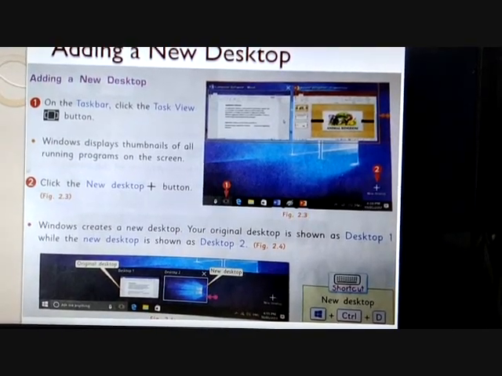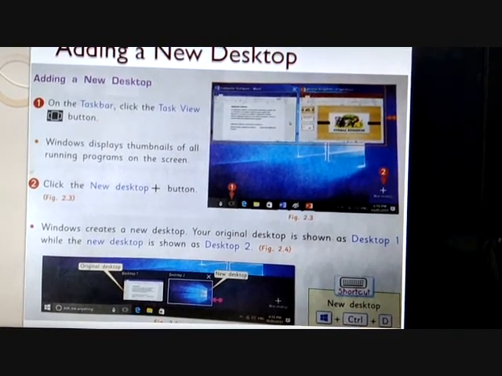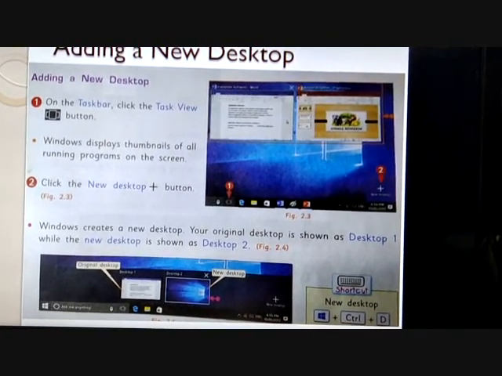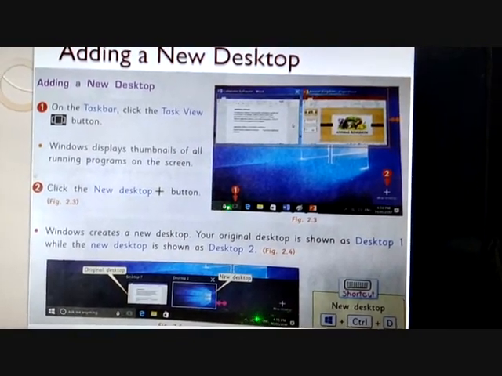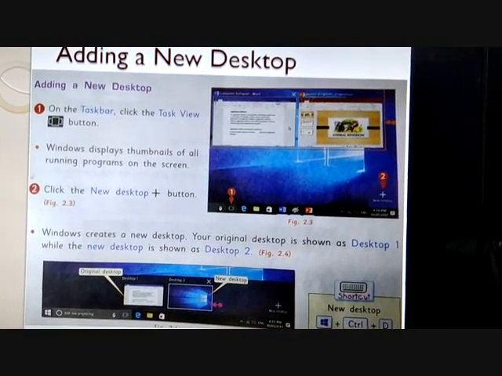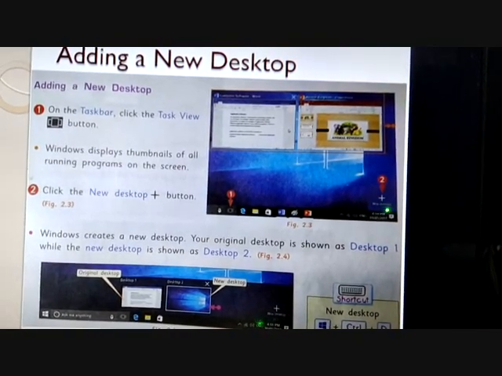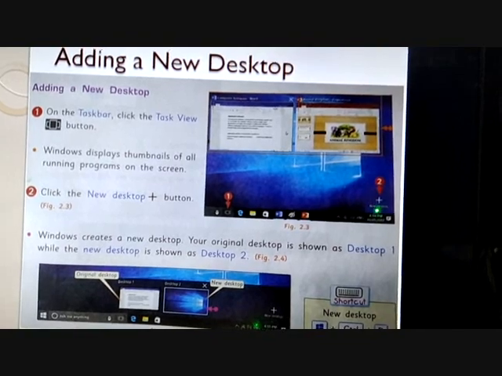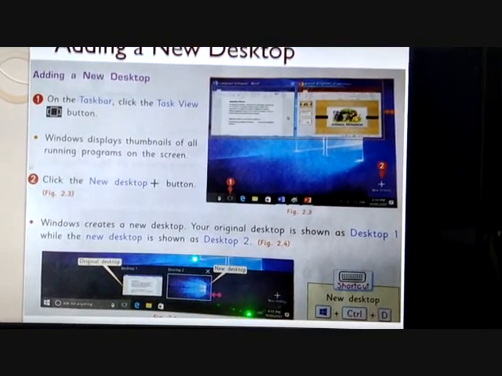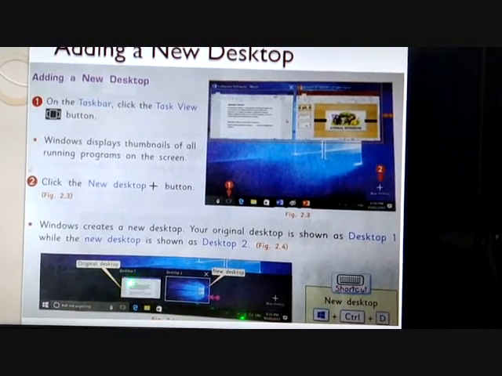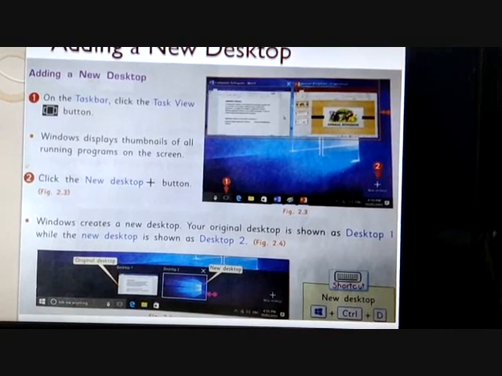Now, adding a new desktop. On the taskbar, click on the Task View button. This is your Task View button. Click on it and then Windows will display all the thumbnails of the running programs. Second step is to click on the New Desktop button. The plus sign shows you the New Desktop button. Then Windows creates two desktops, Desktop 1 and Desktop 2, side by side.